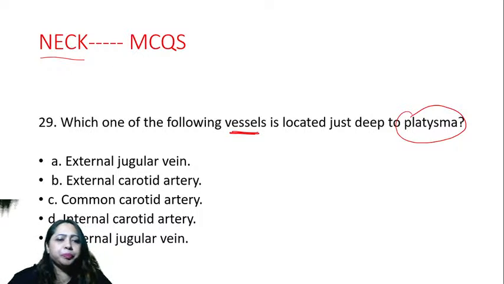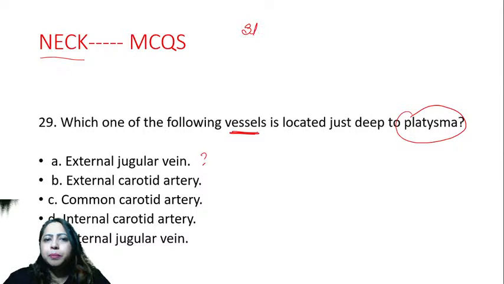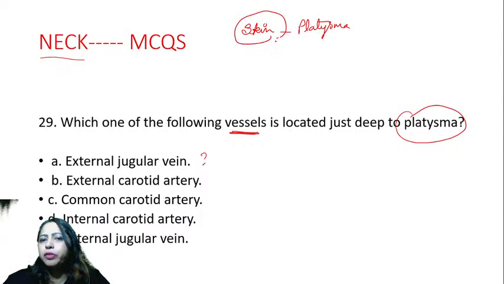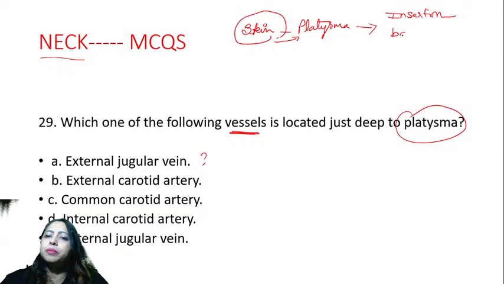So we have external jugular vein, external carotid artery, common carotid, internal carotid and internal jugular vein. Where is it? Deep to platysma. Once you reflect the skin, you know that some of the fibers of the platysma muscle are attached to the skin, and the other insertion is to the base of the mandible.